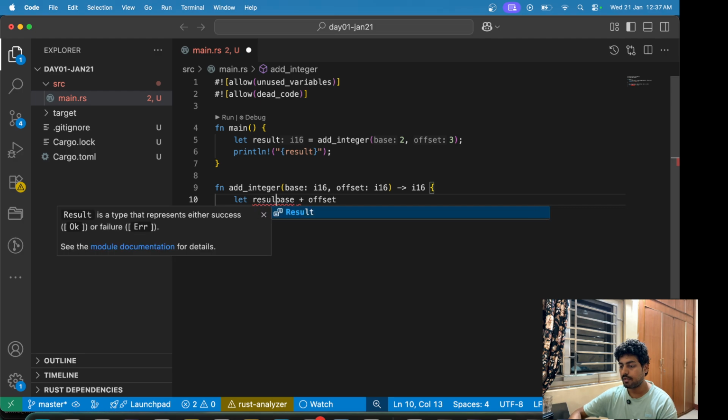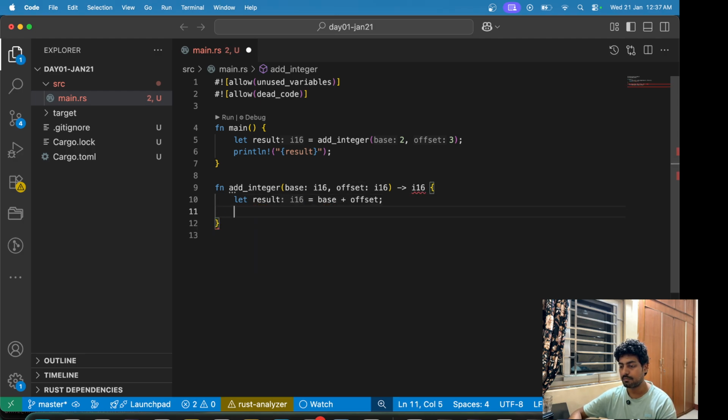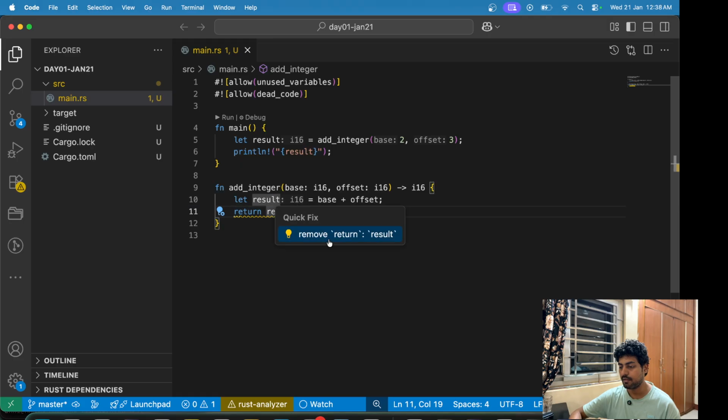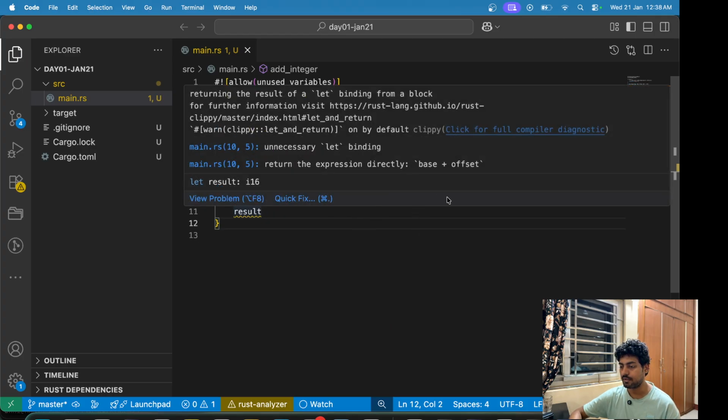We can either do this: let result is equal to base plus offset, and then return the result. This is perfectly fine, but our compiler will tell us that you can simply remove return and the semicolon, and then if you just type result here, it will return the result.